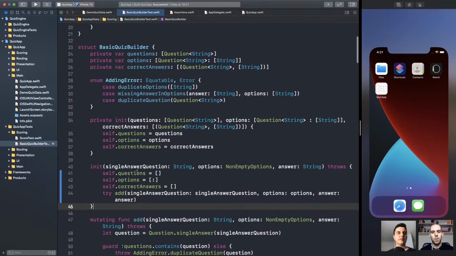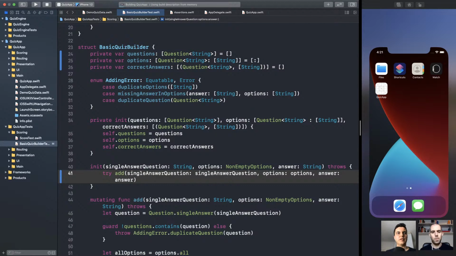Another thing we can do, so we don't need to set this initial state, is to set it here as default values for the variables. Again, it's private. No one needs to know about it. Run the test again.